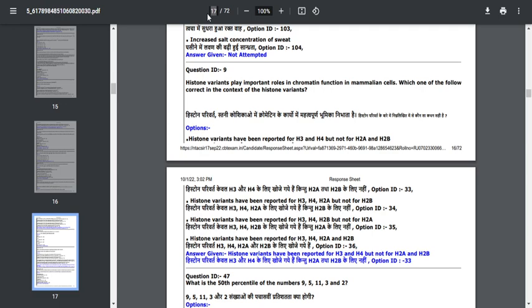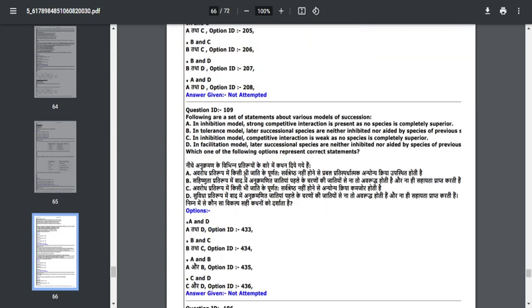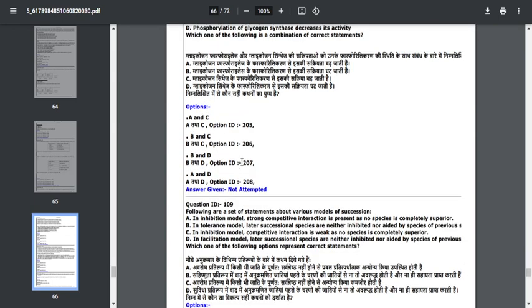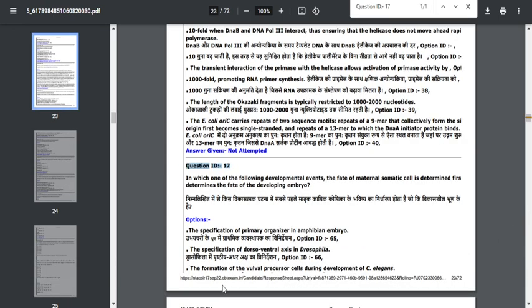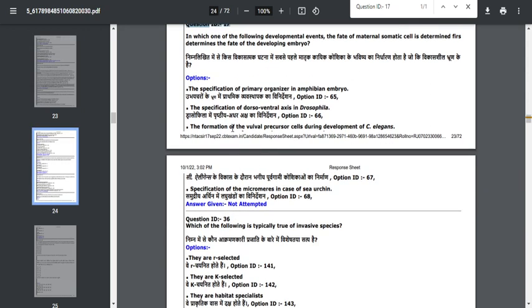So the next question is question number 17, that is on page number 66. So this is question number 70 that is asked from the developmental biology topic. In which one of the following developmental events is the fate of maternal somatic cells determined first, which further determines the fate of the developing embryo? The correct answer is the specification of the dorsoventral polarity or dorsoventral axis in Drosophila.